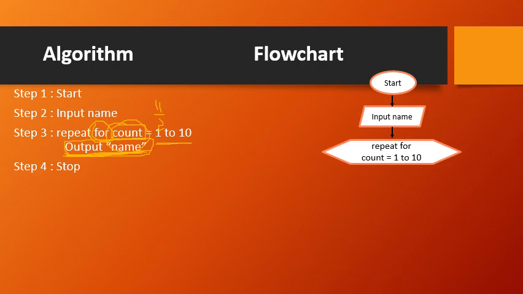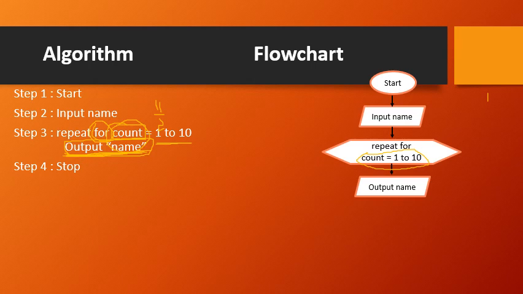Right? So now it contains the same words which are mentioned in step 3 here. Repeat for count equal to 1 to 10. Right? So that means what? Initially count will be 1. Okay. Now what do I have to do? I have to output name. That means I will be writing a statement now. The corresponding diagram is what? The output name, that is a parallelogram. Correct? So output name I will do.